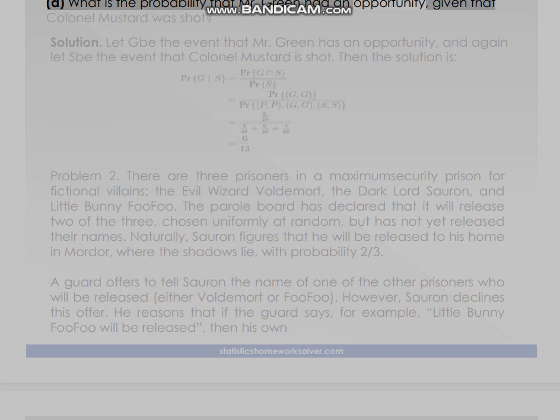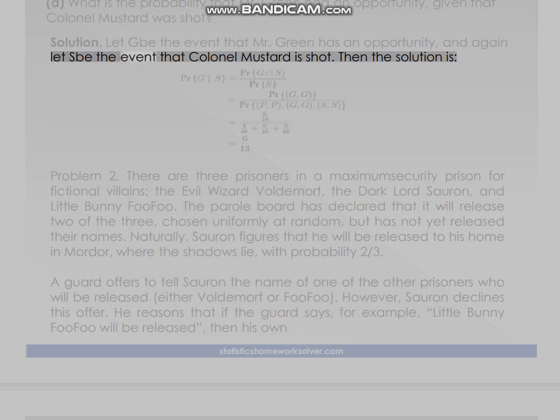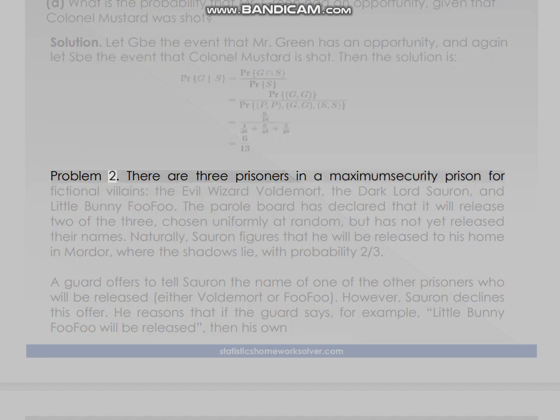D. What is the probability that Mr. Green had an opportunity, given that Colonel Mustard was shot? Solution. Let G be the event that Mr. Green has an opportunity, and again let S be the event that Colonel Mustard is shot. Then the solution is